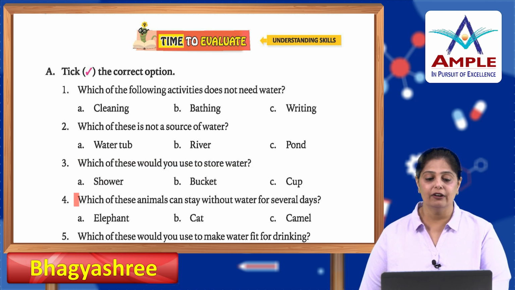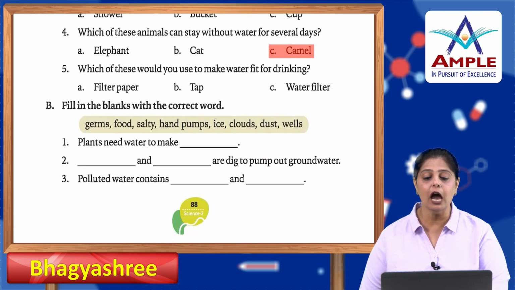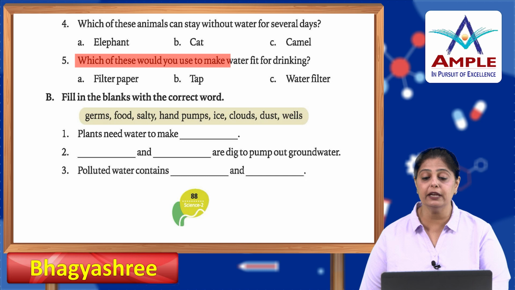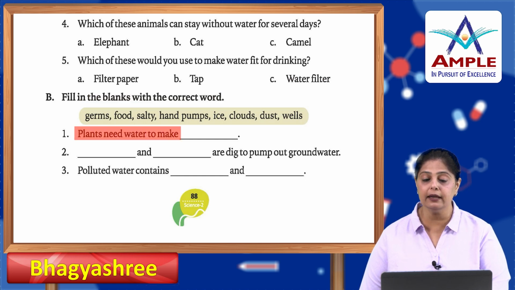Which of these would you use to store water? Shower, bucket or cup? Bucket. Which of these animals can stay without water for several days? Elephant, cat or camel? It's the ship of the desert, camel. Which of these would you use to make water fit for drinking? Filter paper, tap or water filter? Water filter.